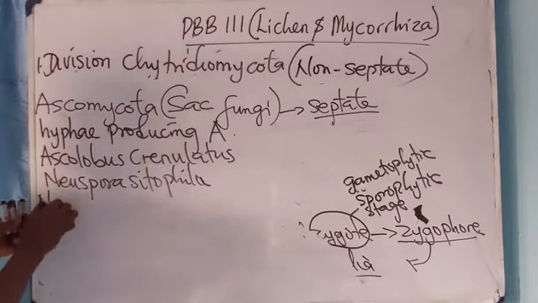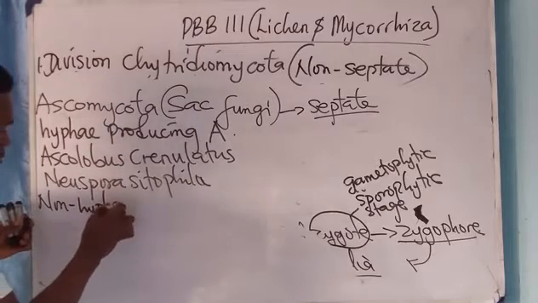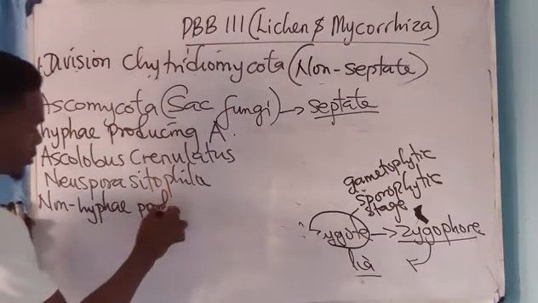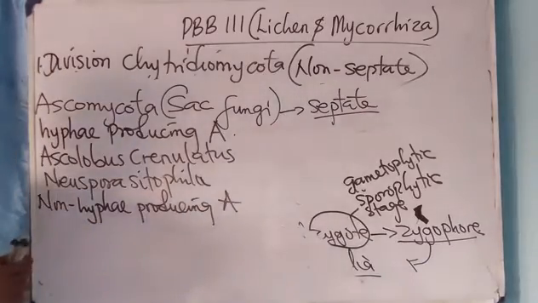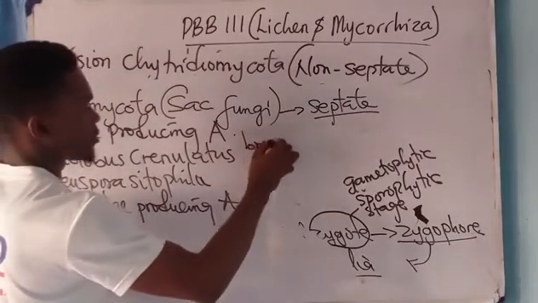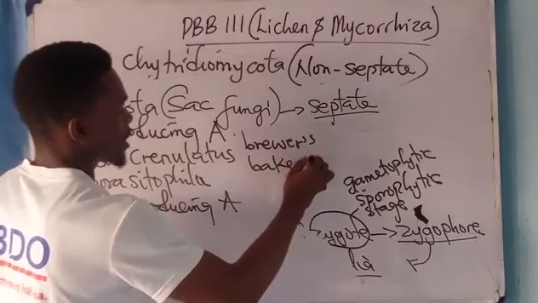They are called what? Non-hyphae-producing ascomycetes. Right? These non-hyphae-producing ascomycetes are called what? Brewer's or baker's yeast. Alright, take note of that.